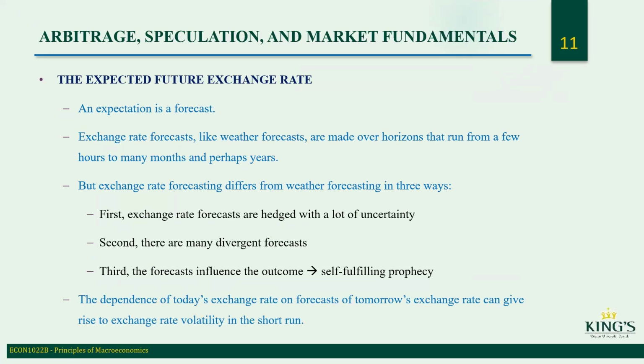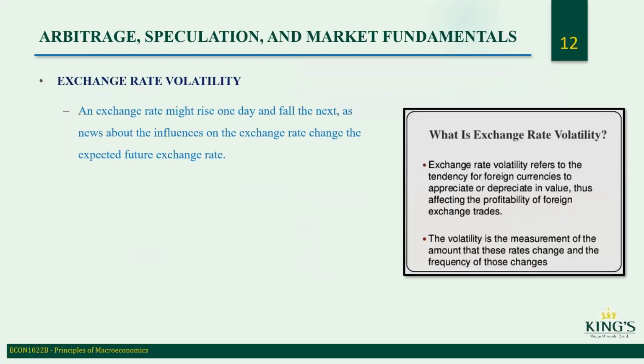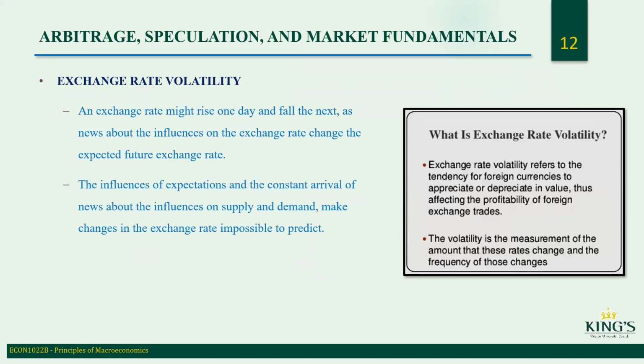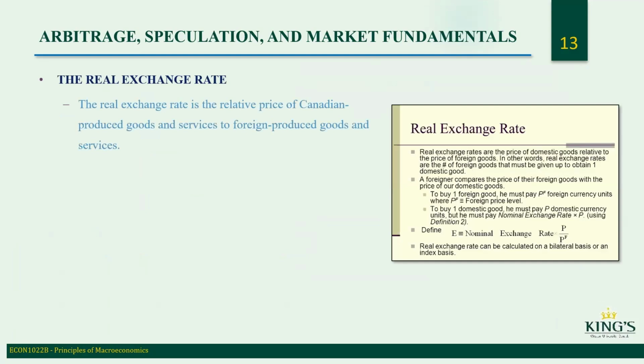Dependence of today's exchange rate on the forecast of tomorrow's exchange rate can give rise to exchange rate volatility in the short run. Exchange rate volatility. The exchange rate might rise one day and fall the next as news about the influences on the exchange rate changes the expected future exchange rate. The influence of expectations and the constant arrival of news about the influences of supply and demand make changes in the exchange rate impossible to predict, but trends around which the exchange rate fluctuates are predictable and depend on market fundamentals.